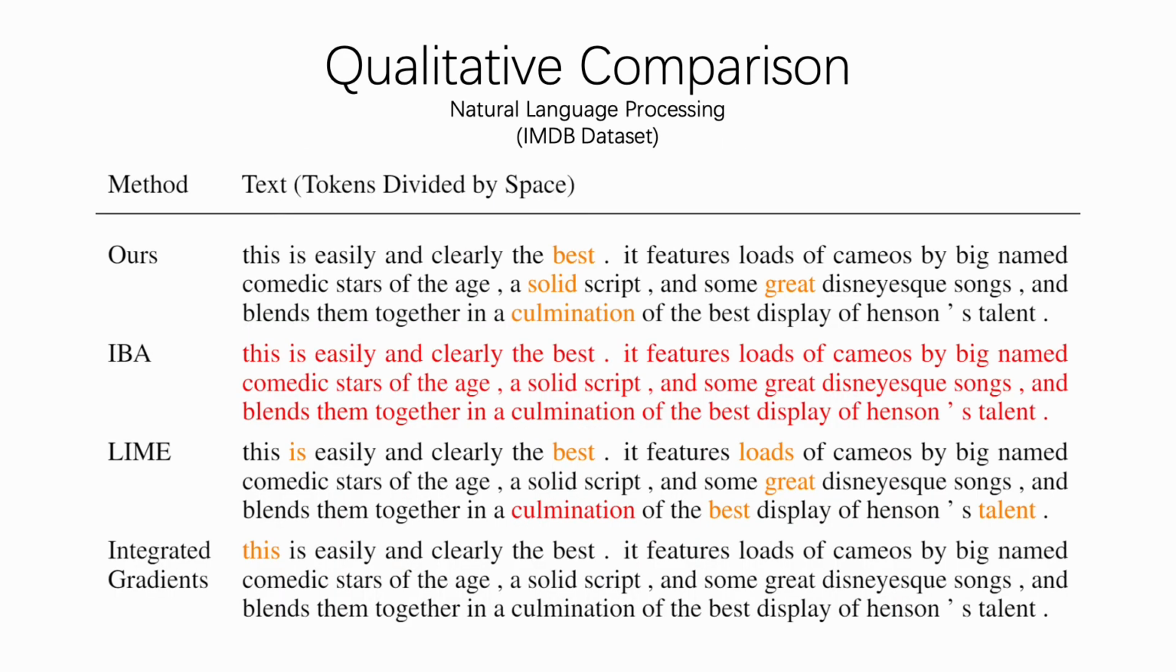In this slide, we see the result for the NLP task on the IMDb dataset. We see that IBA does not translate to RNN architectures when attributing to input tokens, and we observe that our method and Lime attribute to relevant tokens.